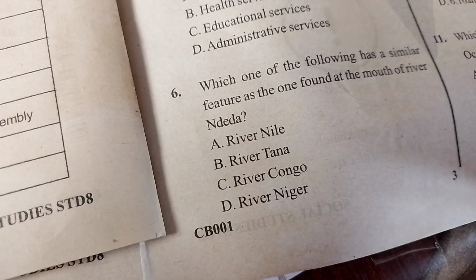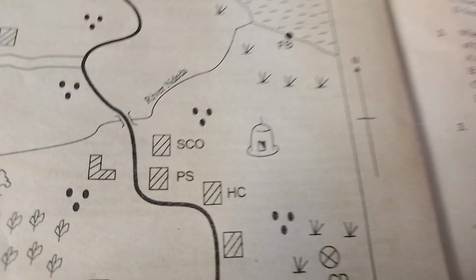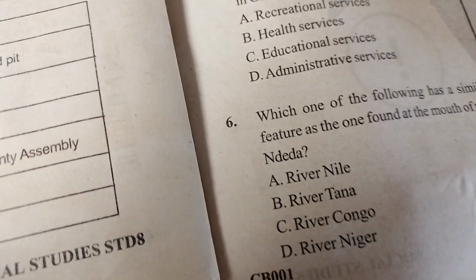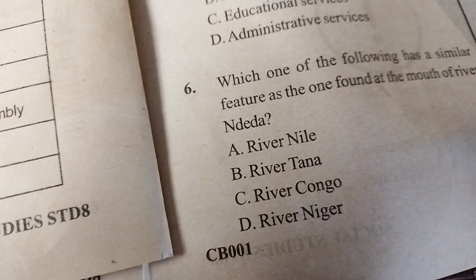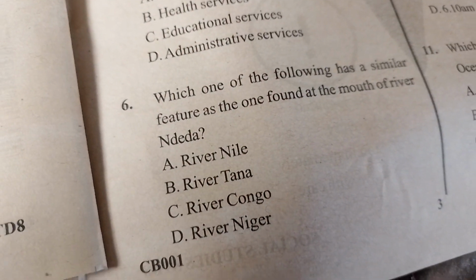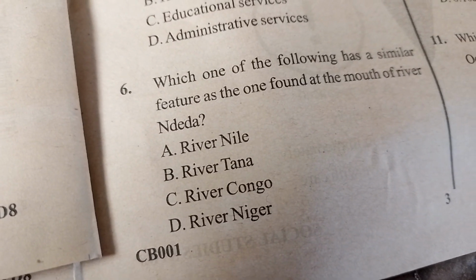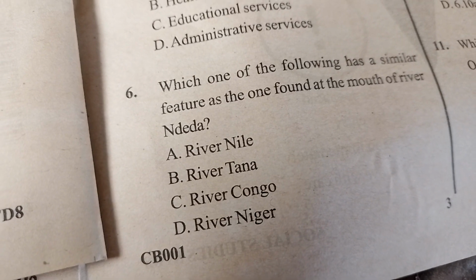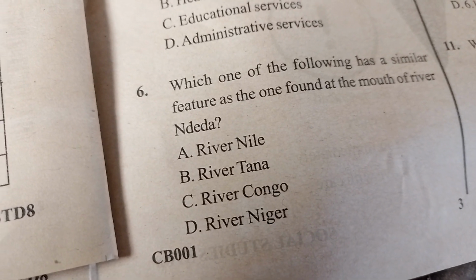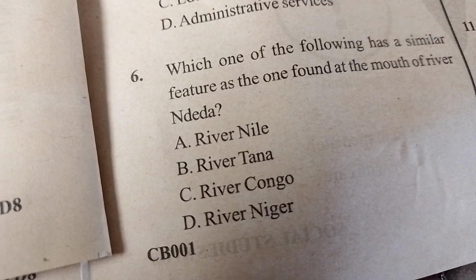We have River Congo. River Congo forms an estuary like what you see. And the fun thing is that River Congo carries large volumes of water, simply because we have a lot of tributaries like Kasai, and this river arises from the Katanga Plateau.